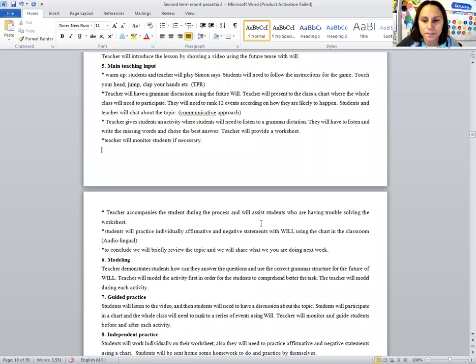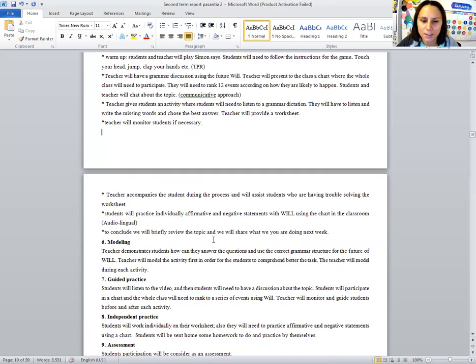Next, I will individually ask the students to go and look at the chart that we have in the classroom. They will need to practice individually the affirmative and negative statements of will. Here, I'm going to use the audiolingual method because I want them to have repetition. They will need to go by themselves and check the chart.